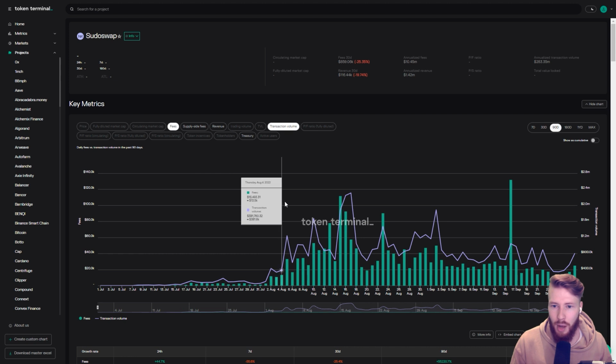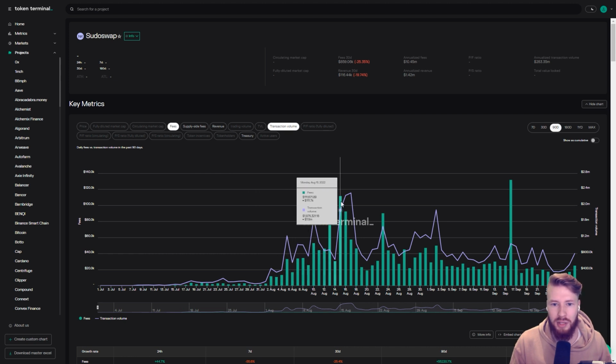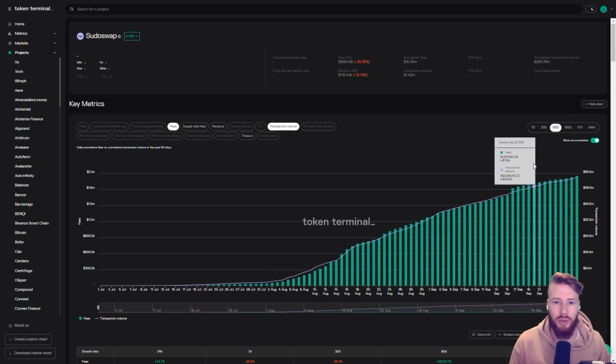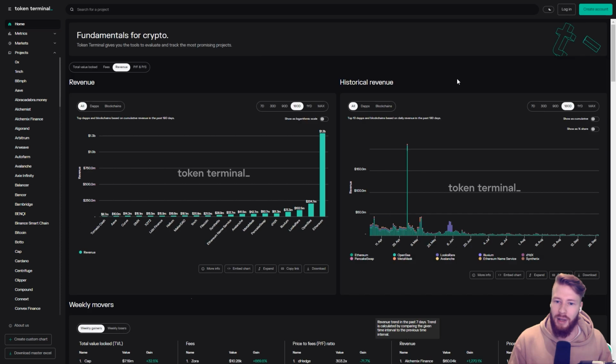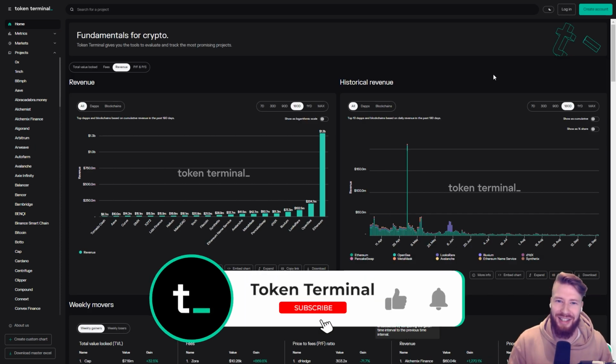Outside of these, Sudoswap has grown rapidly since the launch of its royalty-free fractionalized NFT marketplace in mid-July this year, having attracted over $30 million in trading volume in August alone. And there you go, some charts and trends to keep an eye on.